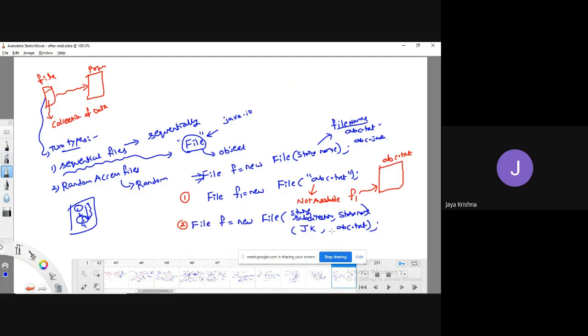Meaning that I am presently working in the folder cscbc, and my file abc.txt is not available in cscbc. Instead, my file is available in the JK folder. Then I can give that JK folder, and in that, the file name is abc.txt. Similarly, if it is available, it is going to make a reference as f2. If it is not available, it won't create any object for that.